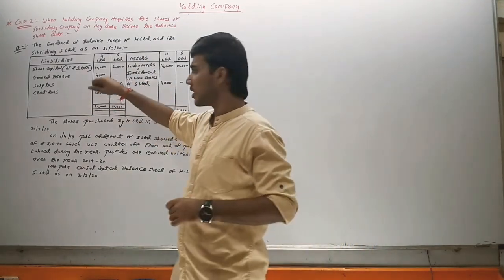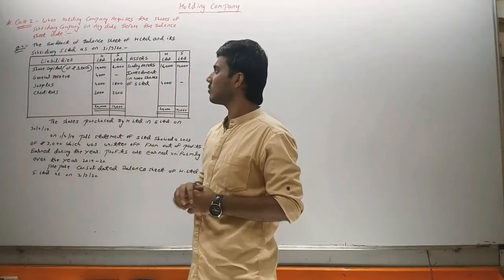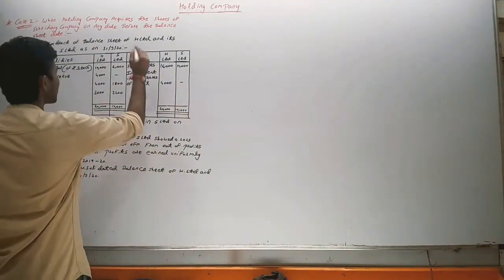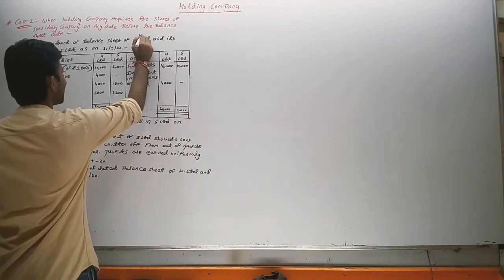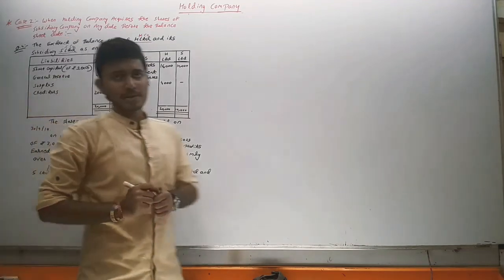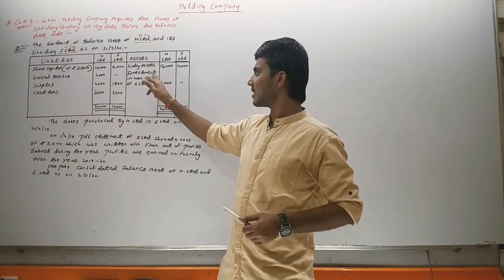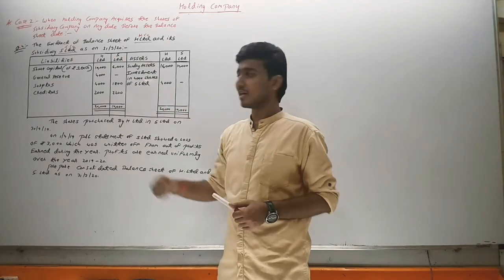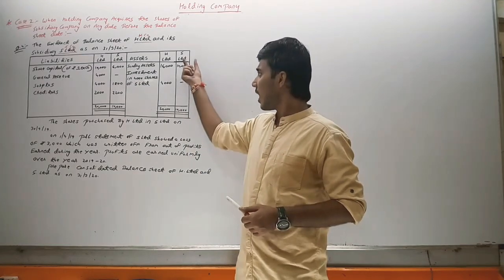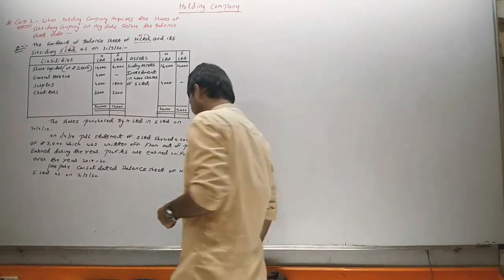So what is in the question? Given in the question, the extract of the balance sheet of H Limited and its subsidiary S Limited on 31st March 2020. H Limited is the holding company and S Limited is its subsidiary company. Share capital is given for both companies, general reserve is given, and surplus and creditors on the liability side. On the asset side, sundry assets and investment in 4,000 shares of S Limited. That means H Limited has acquired only 4,000 shares of S Limited. So first we have to see how many shares there are in S Limited, and then calculate the percentage holding. Then we will do the further things.